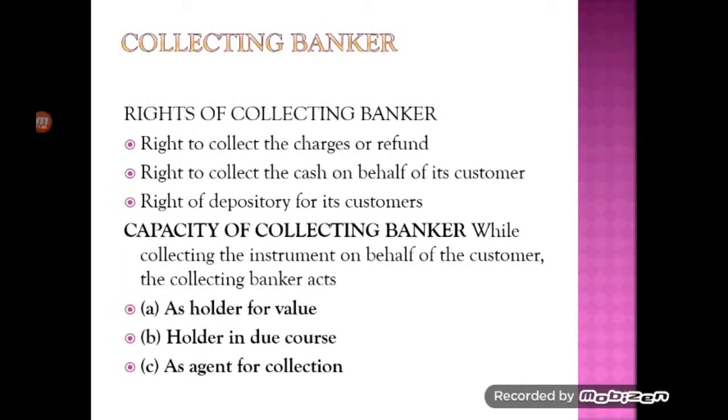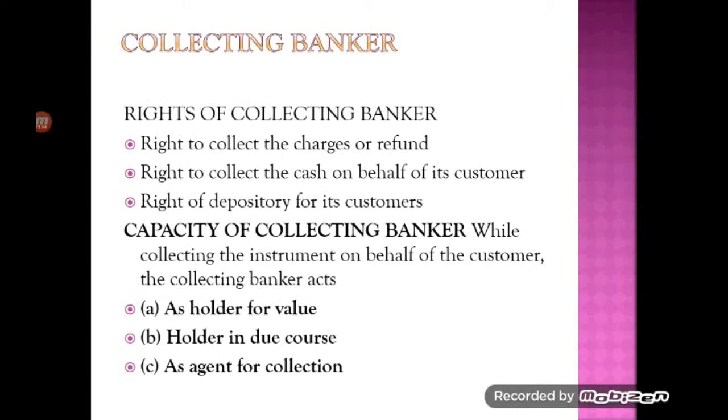Then capacity of the collecting banker. The collecting banker performs functions under three different capacities. First one is as a holder of value. So it holds the values of the customer whenever it collects the money. Then it acts as holder in due course. So he collects the money from the paying banker and credits the same. In between, he will be acting as a holder in due course.